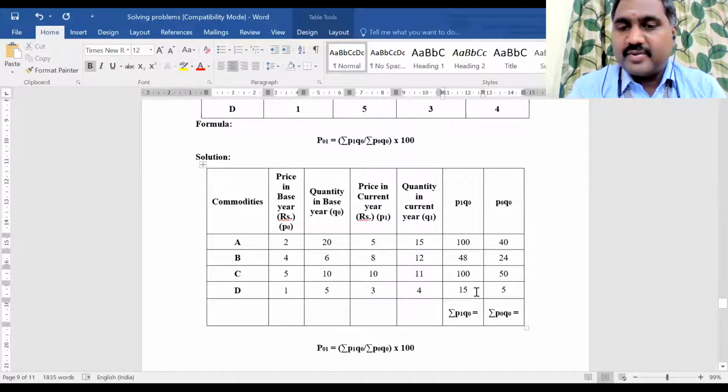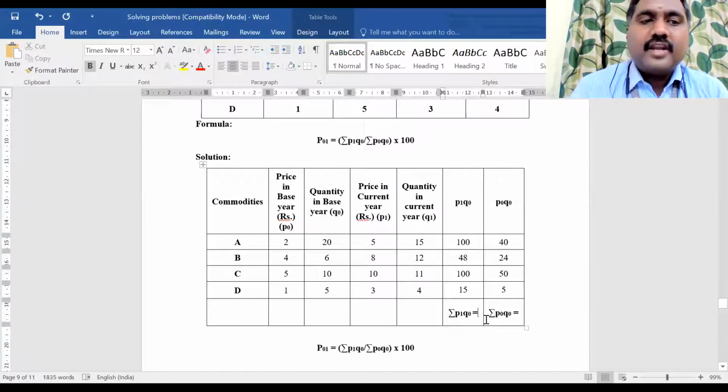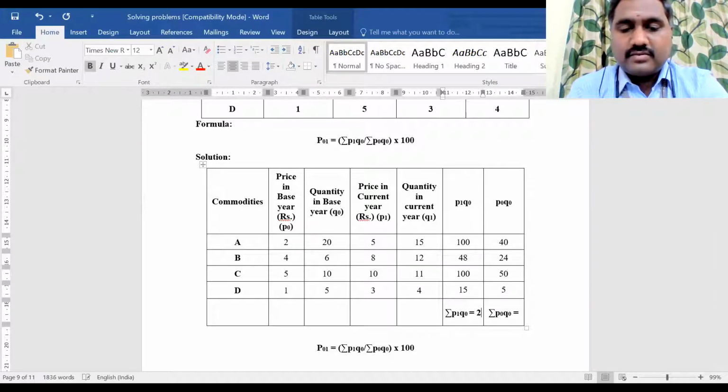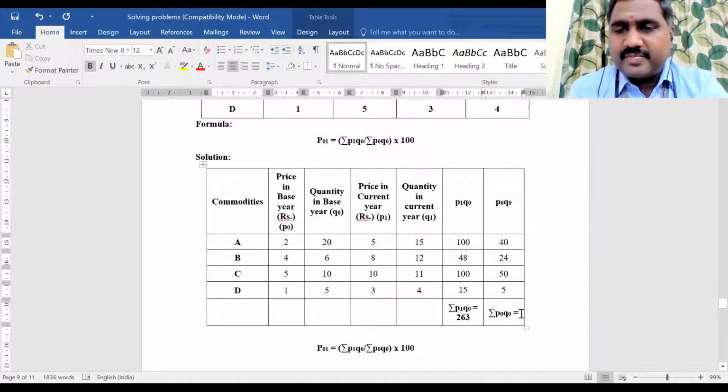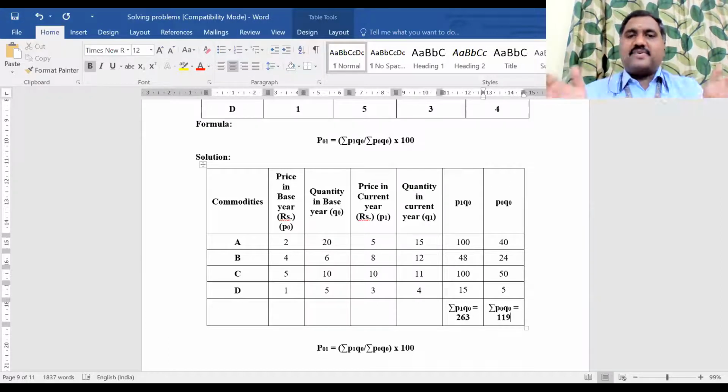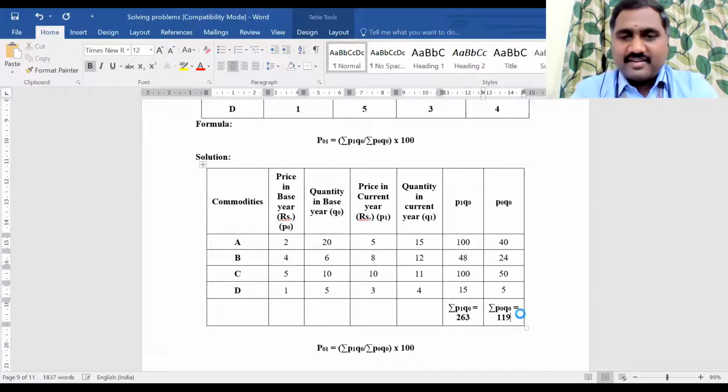Find out the summation of P1 Q0. Anyone? 263. 263 or 236? 263 only, sir. Okay. What is the summation of P0 Q0? 119. Okay, that's it. Simple. Now the work is clear. So it's very, very simple.